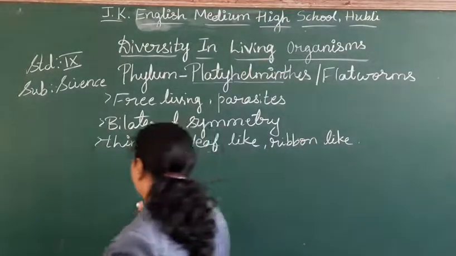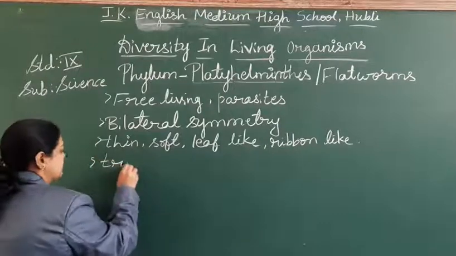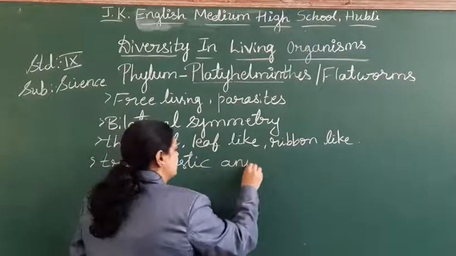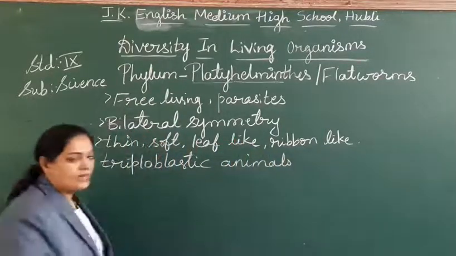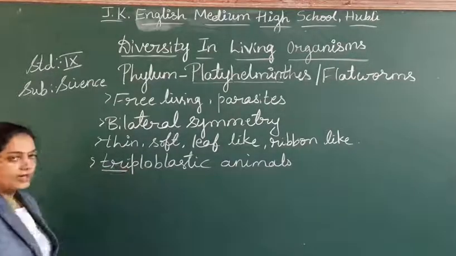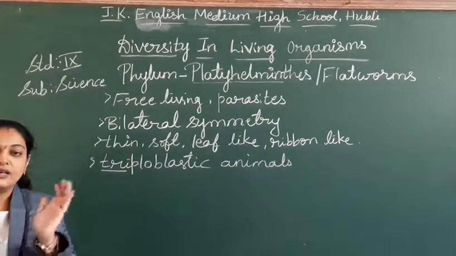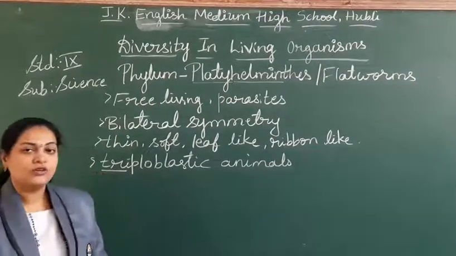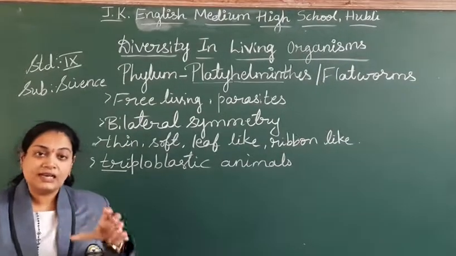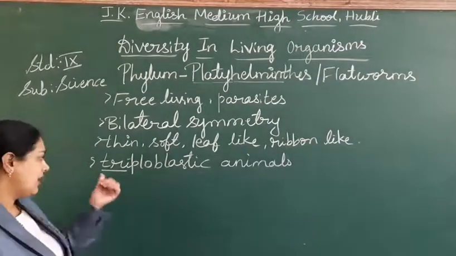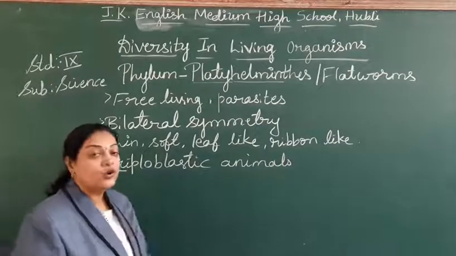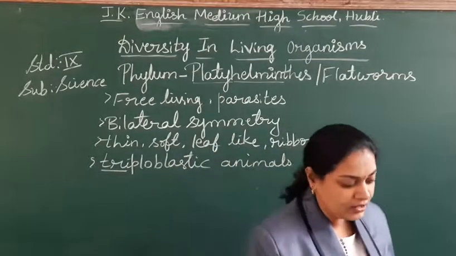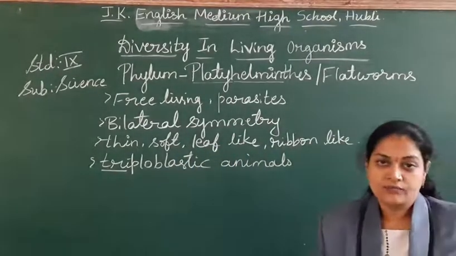Next one, these are triploblastic animals. What's the meaning of triploblastic, students? Tri means 3. The body is having 3 germ layers. If you take the section of the flatworms and observe, the body is made up of 3 layers. 3 germ layers called as triploblastic. Few organisms are having 2. That time what we called diploblastic. Hope you remember in the previous classes and all. Right?